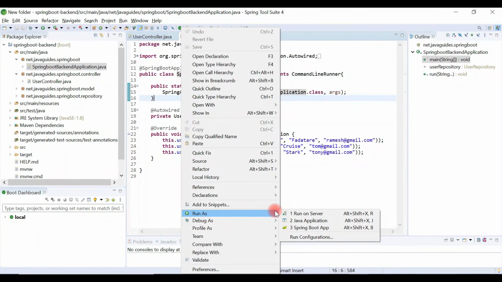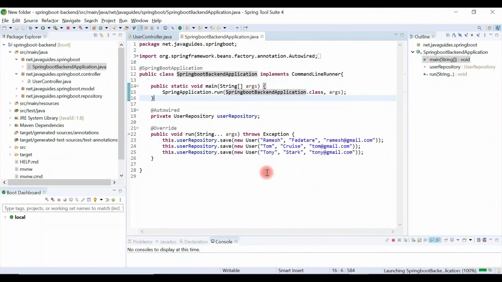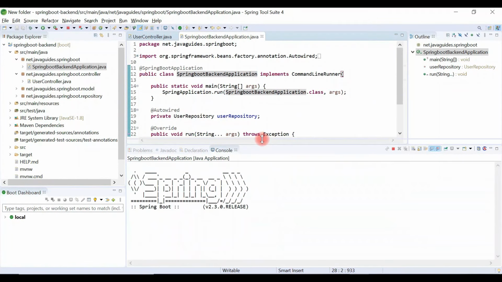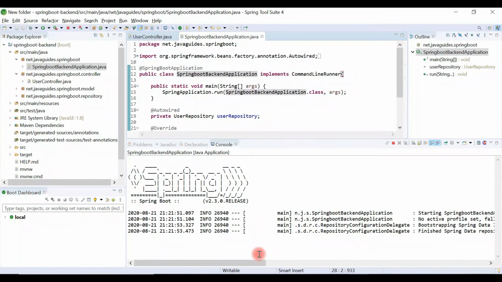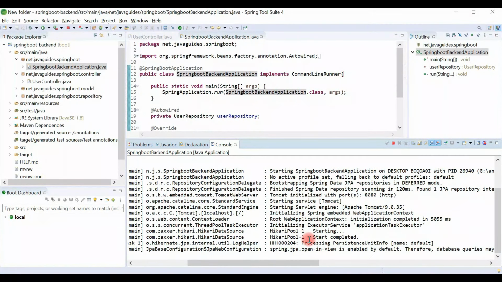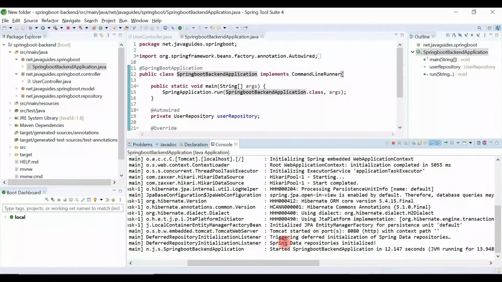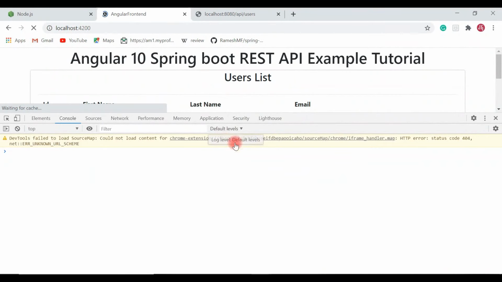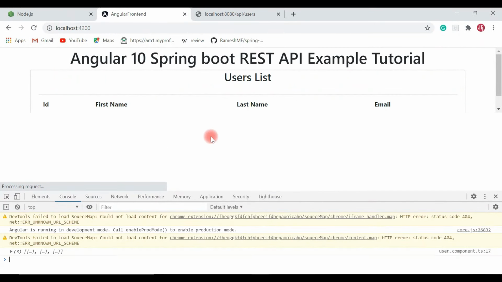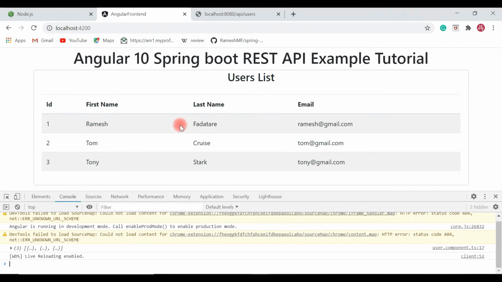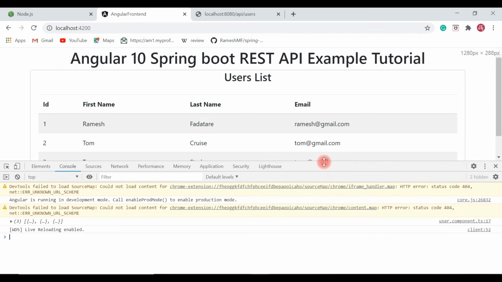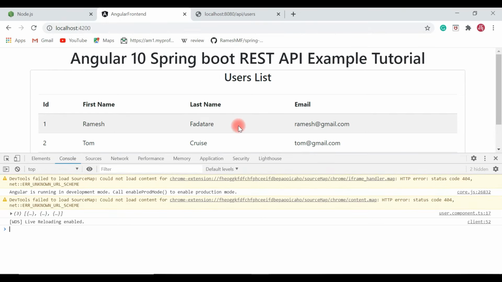Now let's go ahead and let's run our Spring Boot application. Right click on our main Spring Boot class, run as Java application, and this will run our Spring Boot application in the embedded Tomcat server on port 8080. Now let's head over to the browser and let's see how it works. Let's refresh the link. Hopefully it should work. Yeah, here we go. We got a success response from the REST API, and we have populated the response data on the web page.